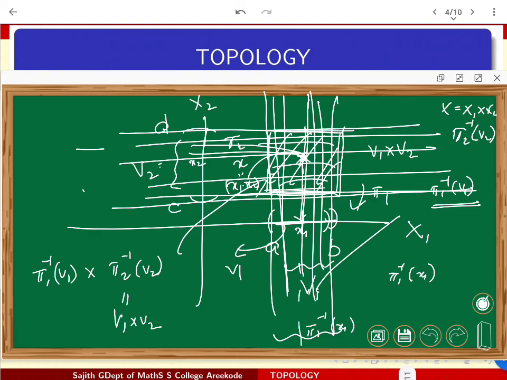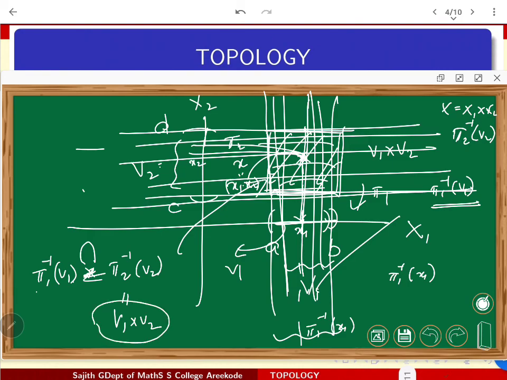Sorry, something I have to correct here. It's not a product, it's actually an intersection. So pi 1 inverse of V1 intersecting with pi 2 inverse of V2 gives my V1 cross V2.